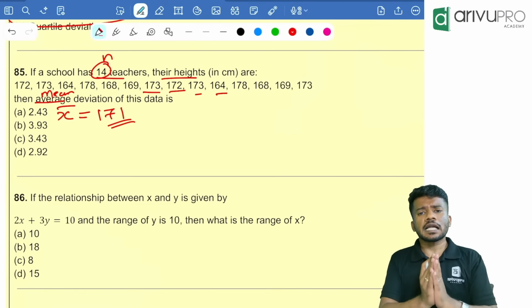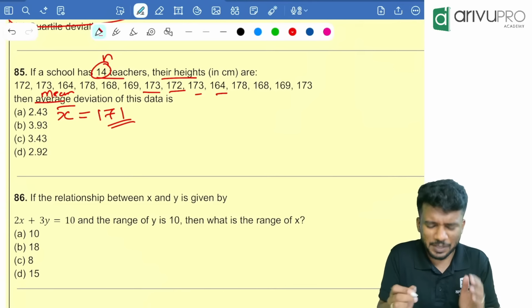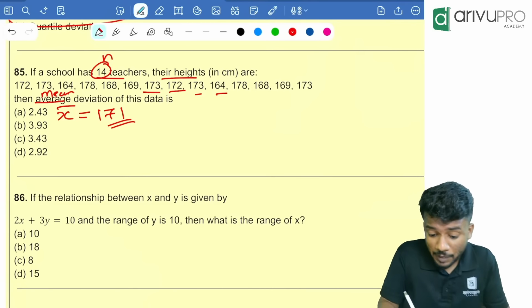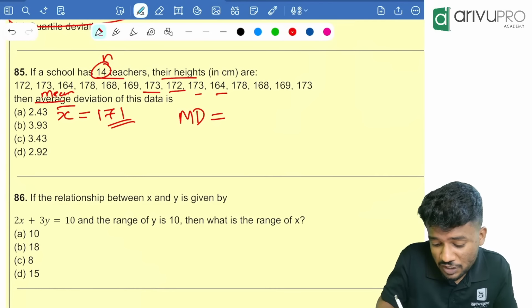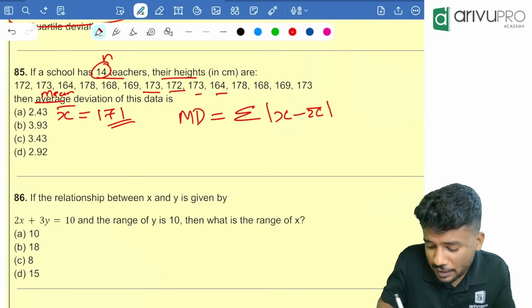Yes. Now we need to find the mean deviation. I'll tell you another method to find mean deviation. People, we know that it is sigma. What is the formula for mean deviation? That is sigma modulus of x minus x bar divided by n. Correct? Now x minus x bar modulus, that means 172 and 171. How much is the difference?